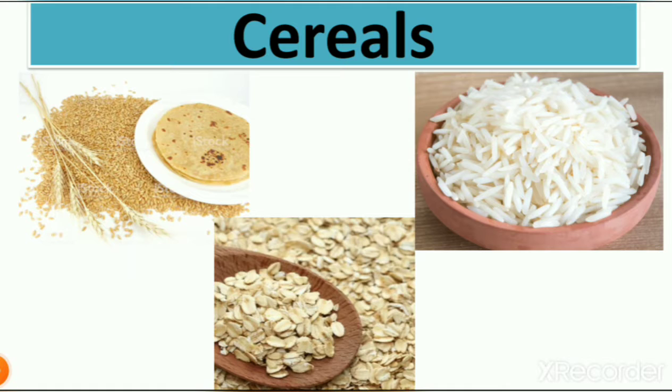Then we learn that we get cereals from plant and how we are using cereals in our meal. So here you can see the picture of chapatis which we eat in morning also, in evening also, in lunch also. Then we learn about rice. Rice we use in our food. We make fast food from rice also, and oats is one of the cereals and which is very healthy.